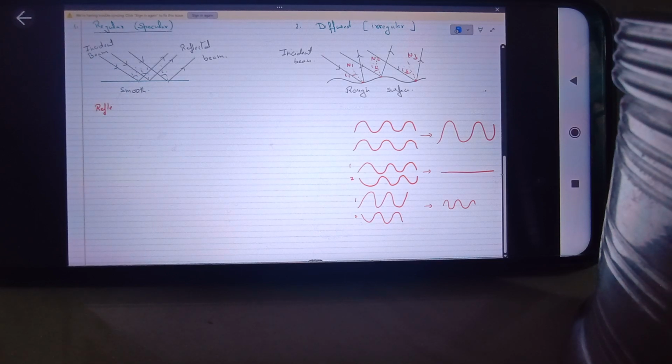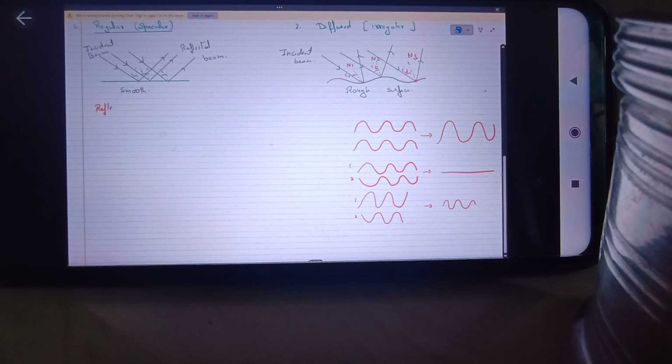Wherever two waves overlap, if the crest of one is overlapping with the crest of the other, the amplitude will increase. And if the reverse is happening, the amplitude will decrease. You can do this with a long rope, with two people holding the other side, starting to wave in the reverse direction. Have you ever played with a rope like this?